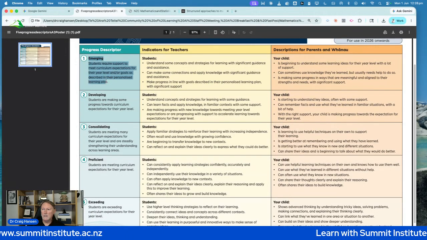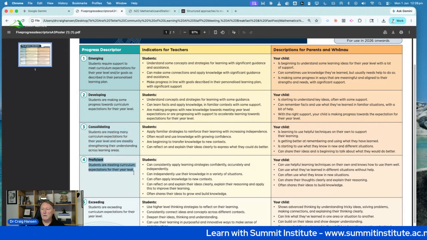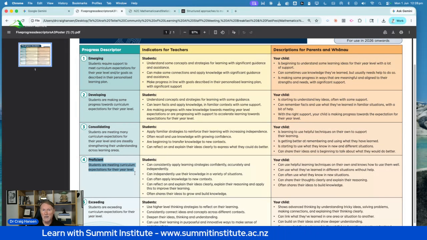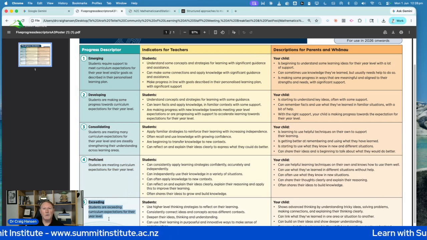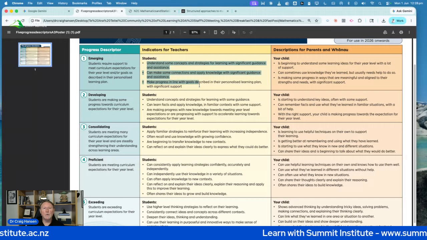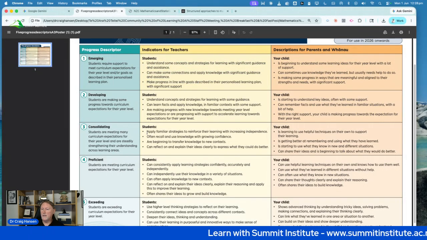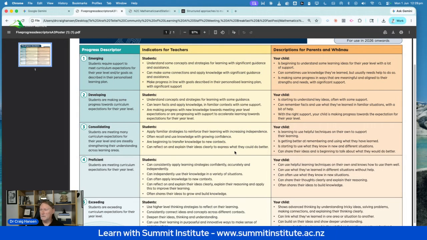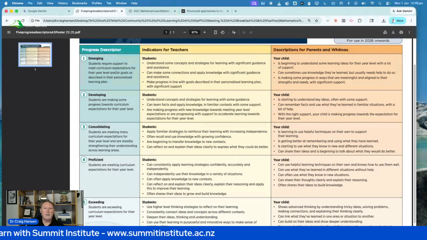So emerging is the foundation level, consolidating is working at their year level, proficient means that they are moving to a level of mastery with the knowledge and practices in their particular year teaching sequence statements, and exceeding means they've mastered everything and they're now moving on to the next year. For teachers, we look at these indicators in the middle column, the yellow column, to see where they're at. And for me, when I look at consolidating as an indicator for me as a classroom teacher, are they applying familiar strategies to reinforce their learning with increasing independence?